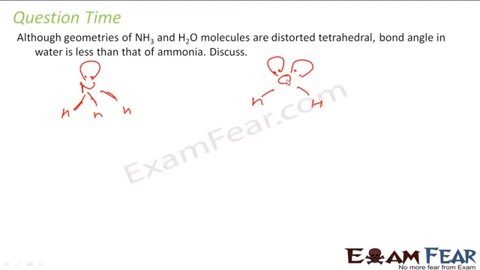Oxygen has 6 valence electrons, 2 are used in bonding and 4 are free. So this one has 1 lone pair plus 3 bond pair. This one has 2 lone pair plus 2 bond pair. So the repulsion is more here, and that's why the bond angle of water is less. Correct? Repulsion is more, the angle is less.